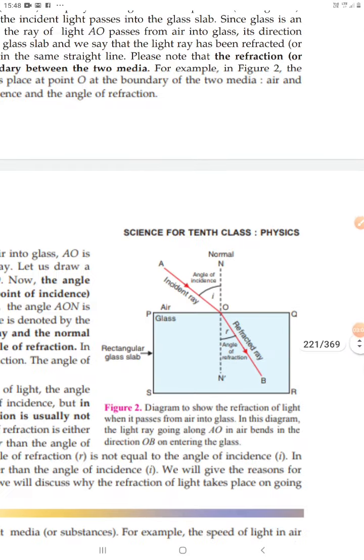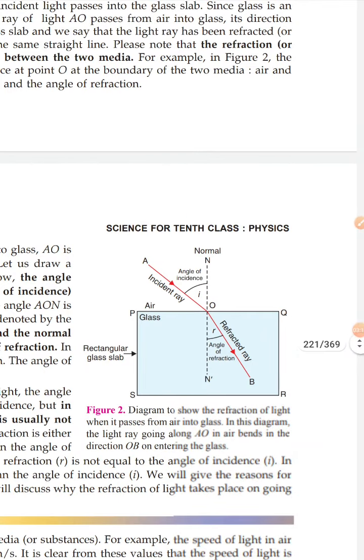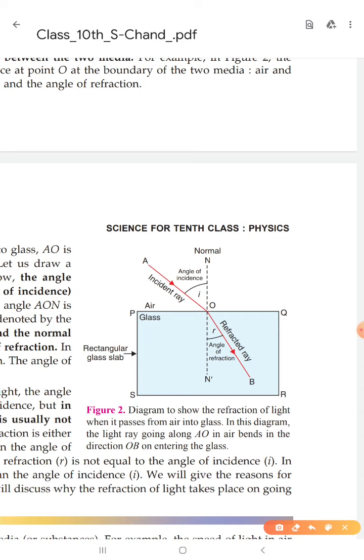From this diagram you will understand this very easily. This is a glass slab and this is the air medium. This is the incident ray. This is the point of incidence O, and this is the refracted ray. We can see here that light deviates when it moves from air to glass.